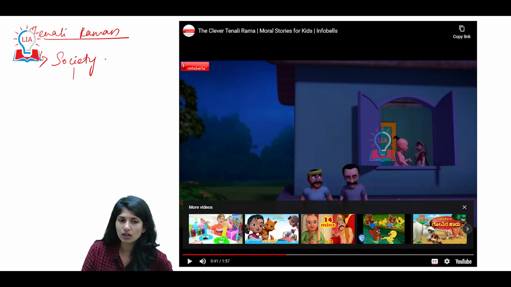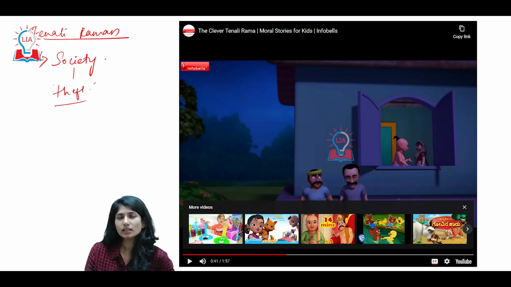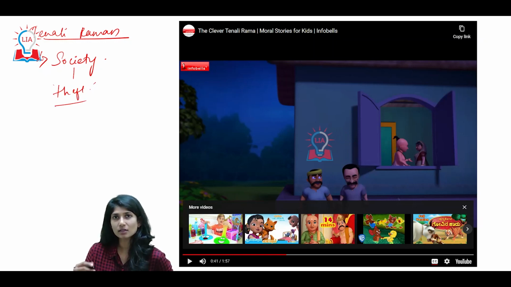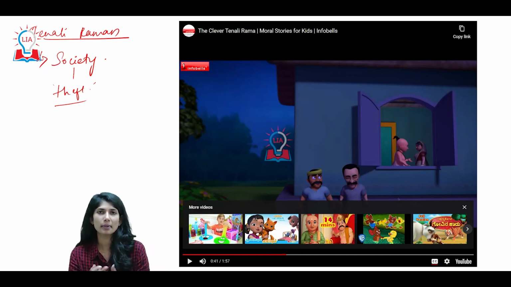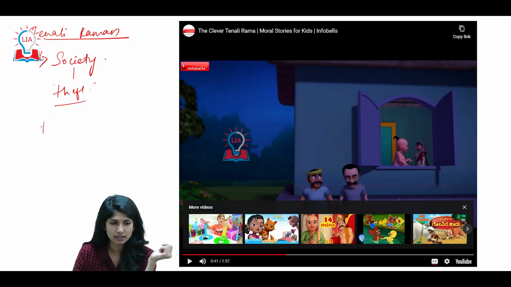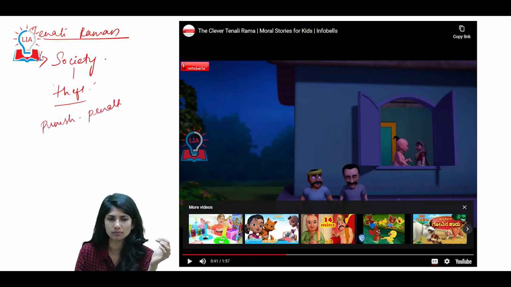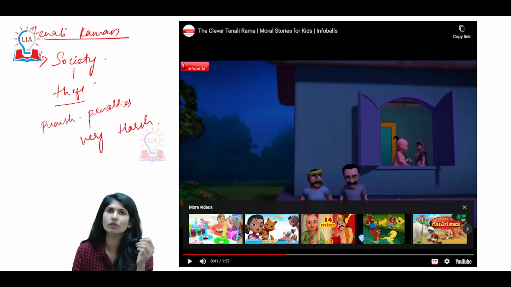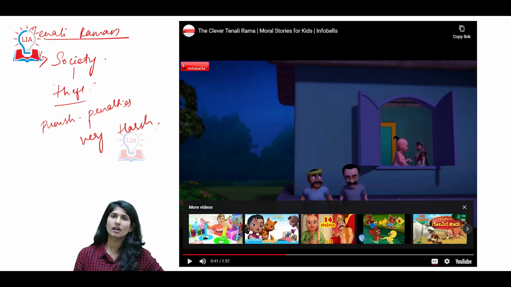Right now, we saw a condition saying theft. One thing was, we know that a social evil like this existed, but how did the administration deal with it? What were the kind of punishments or penalties meted out to them? On that front, the punishments or penalties were very harsh. They were very harsh during the period of Vijayanagar. That is one thing you have to observe.